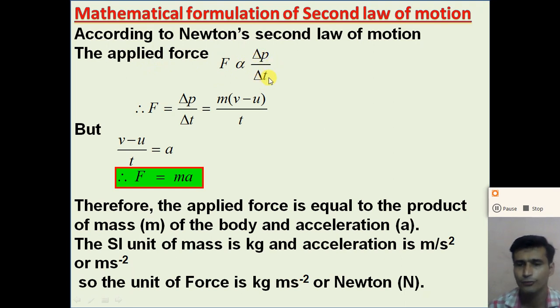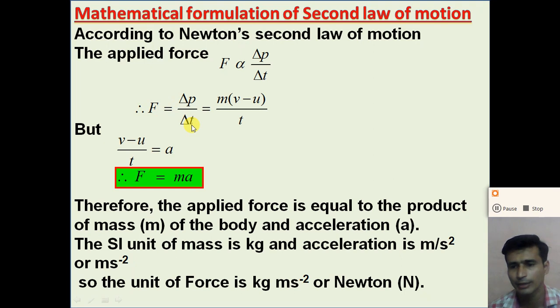If we remove the proportionality by putting a constant, we can write F is equal to delta p by delta t.